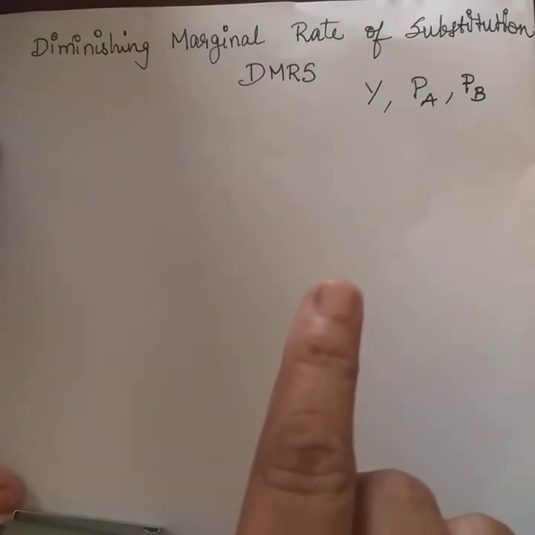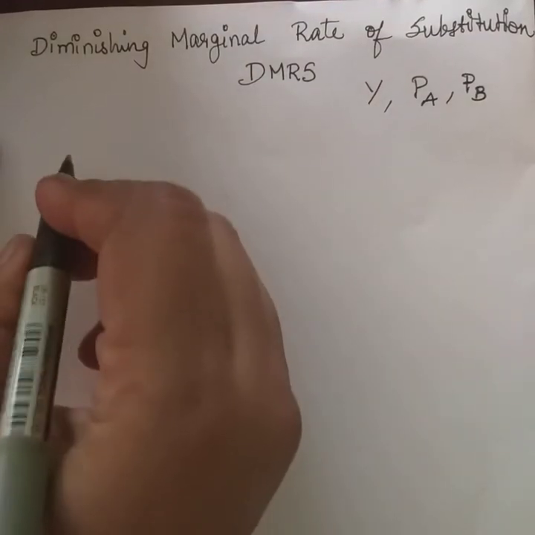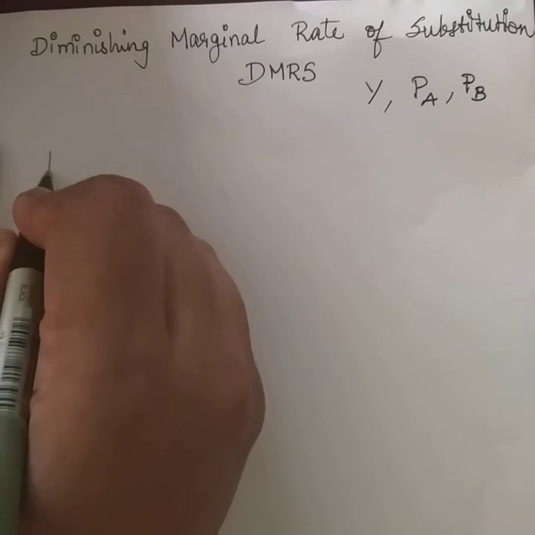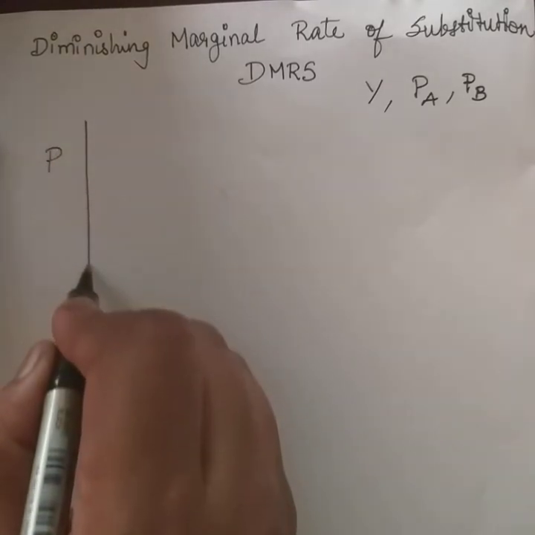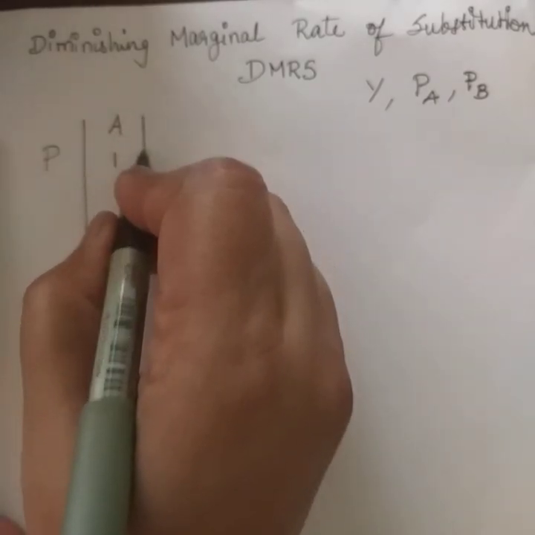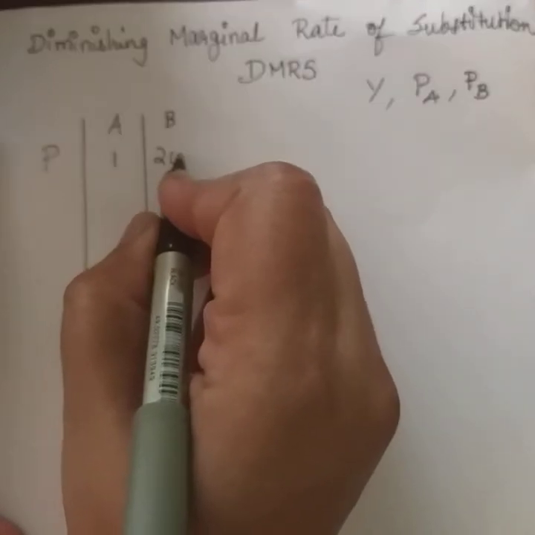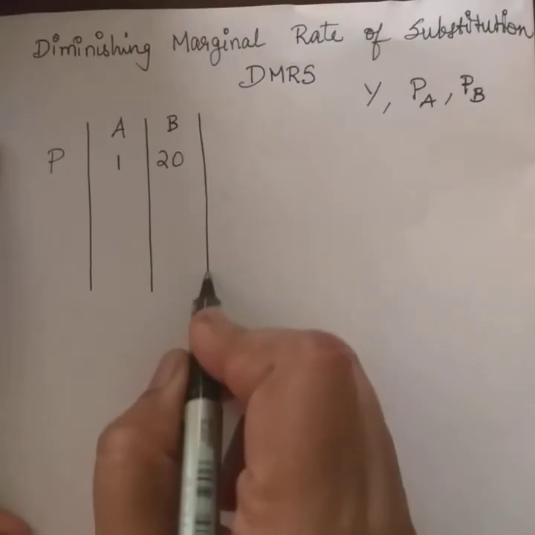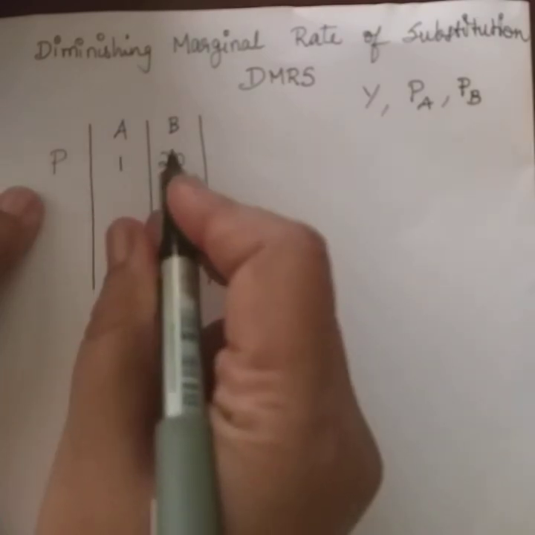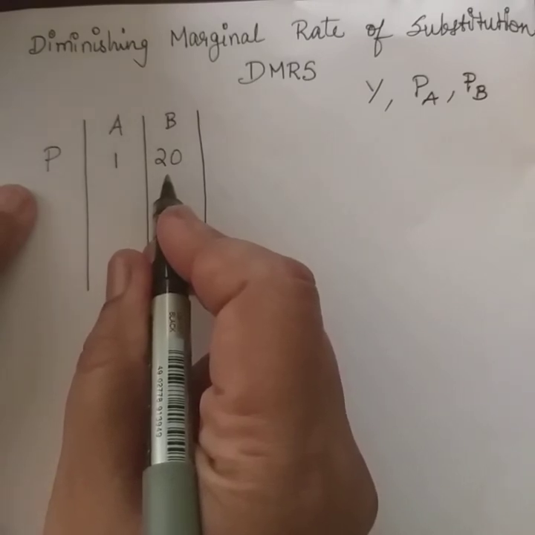So, having the set of assumptions, let us assume the consumer is going to start the consumption with a combination P wherein one apple and 20 bananas are going to be consumed. Combination P, where one apple and 20 bananas are going to be consumed by the consumer.